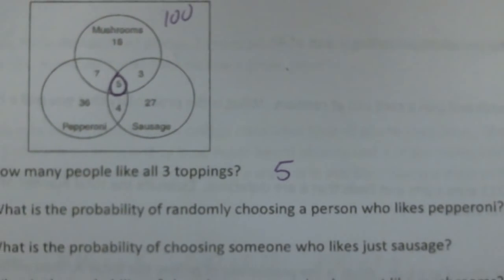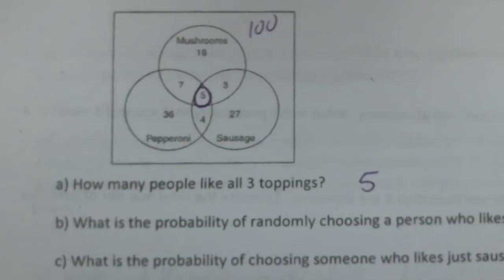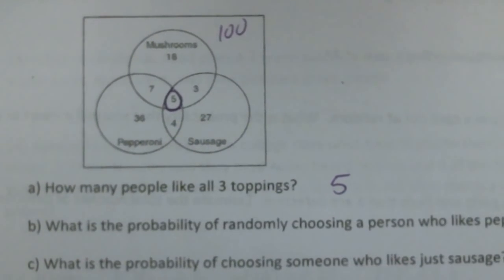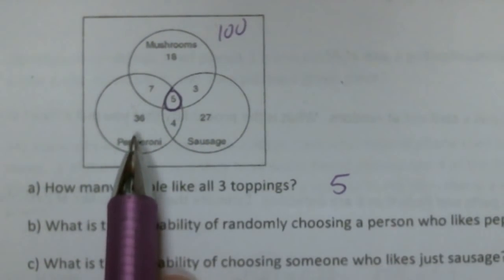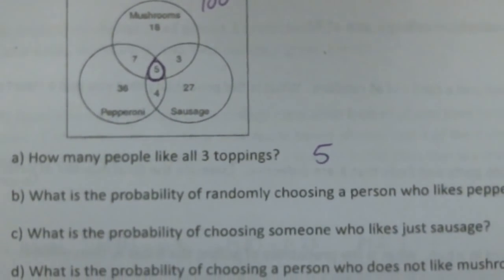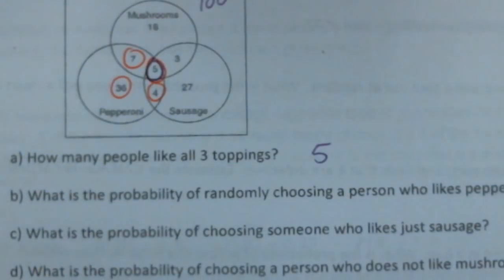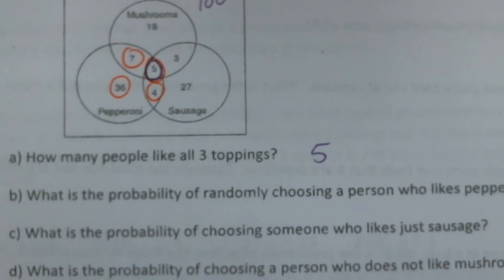Okay, so we're only looking at the pepperoni people. Okay, let me make sure my camera is focused. Y'all see those numbers easy. Okay, so I'm only looking at the people in the pepperoni circle. I'm actually going to do these in different colors, guys, so that we're not circling the same stuff over and over. So I want all the people who like pepperoni. These are all these people that I circled in orange. So you got to add all those up.